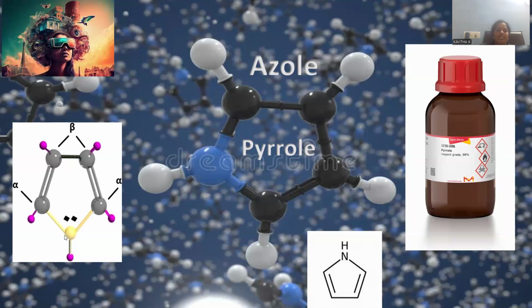And the Lewis representation is provided, with the dots upon the nitrogen indicating a lone pair of electrons residing on the nitrogen, and all pink lobes indicate hydrogen atoms over the carbons as well as the nitrogen atom. The two carbons in the very next position to the nitrogen are regarded as the alpha positions, and the remaining two carbon atoms, just away from the nitrogen, are designated as beta positions. This is a brief info about this molecule called pyrrole.